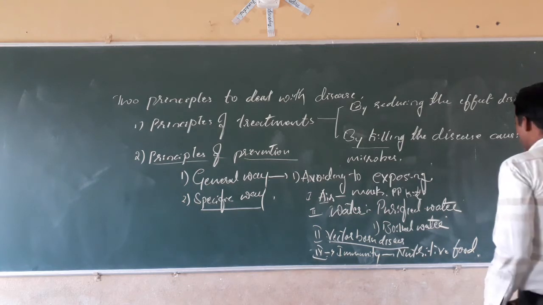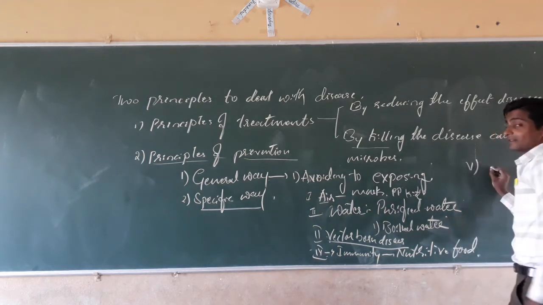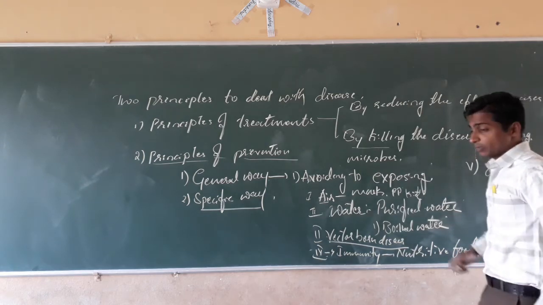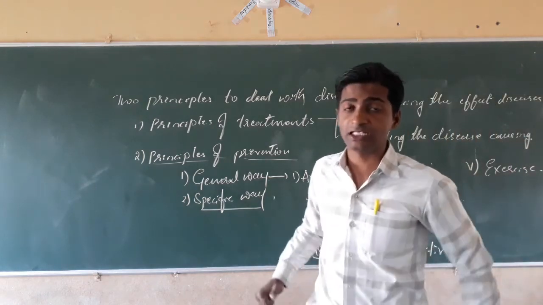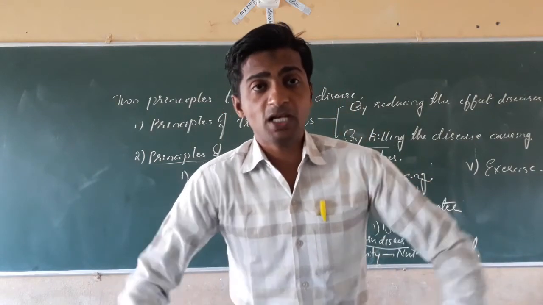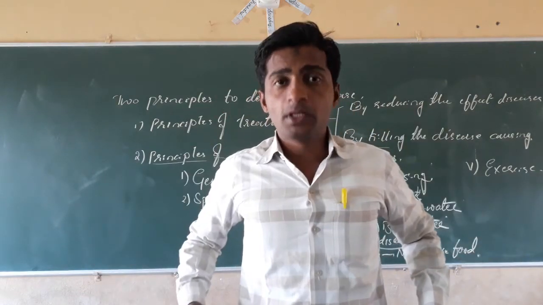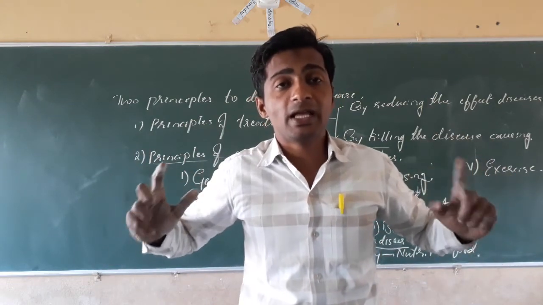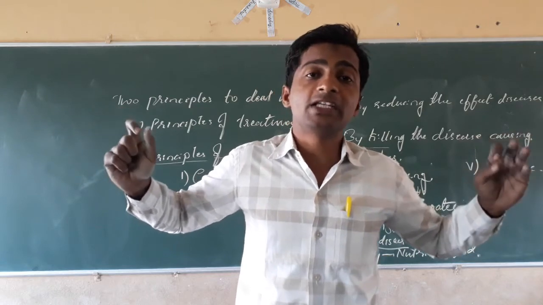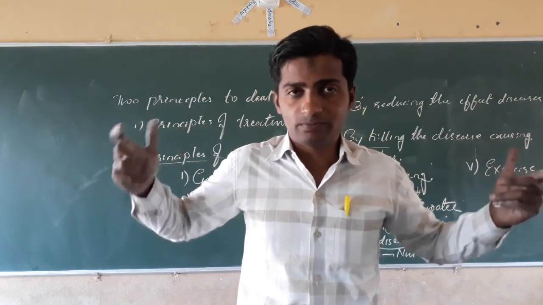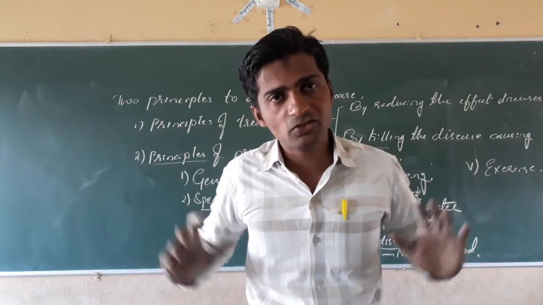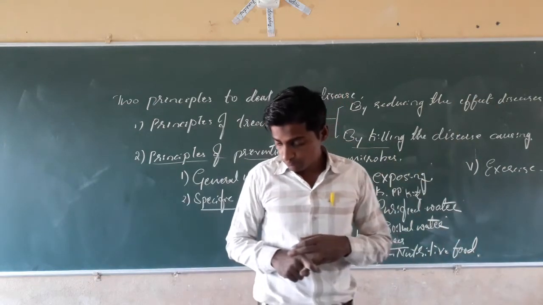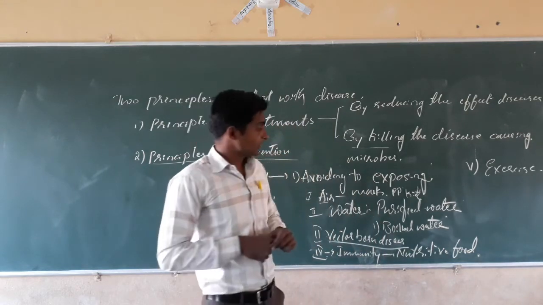Then the fifth one is continuous exercise. We have to keep our body healthy. If we take nutritive food and go for continuous exercise, we will be healthy and not be affected by any diseases, because our immunity will become so strong. These are the general ways.